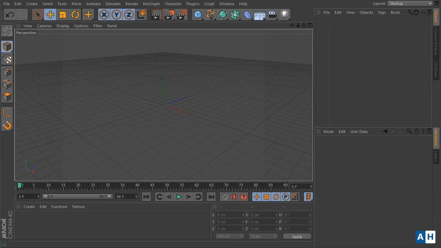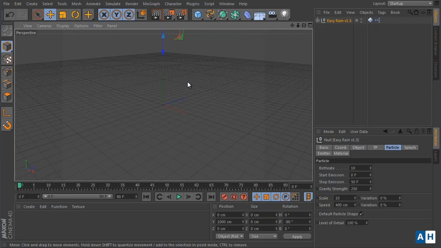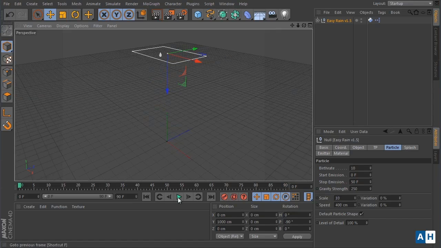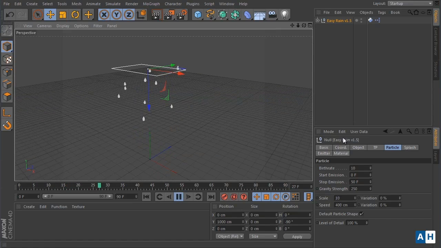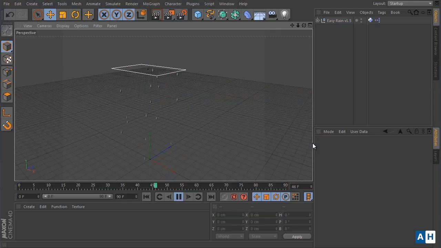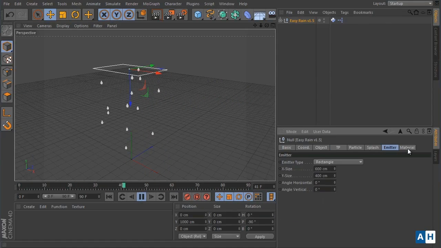Easy Rain is a small plugin that helps you create rain animations easily and fast inside Cinema 4D. So let's begin by adding this Easy Rain plugin, and you should find this working now. You have here 4 tabs for customizing the plugin, customizing the animation and some other options.